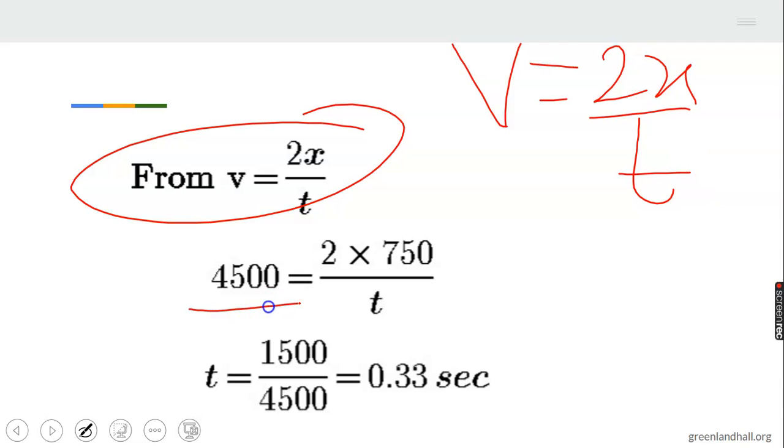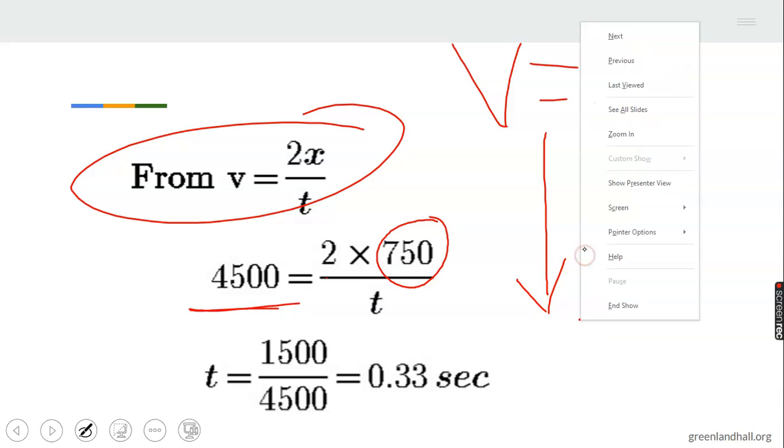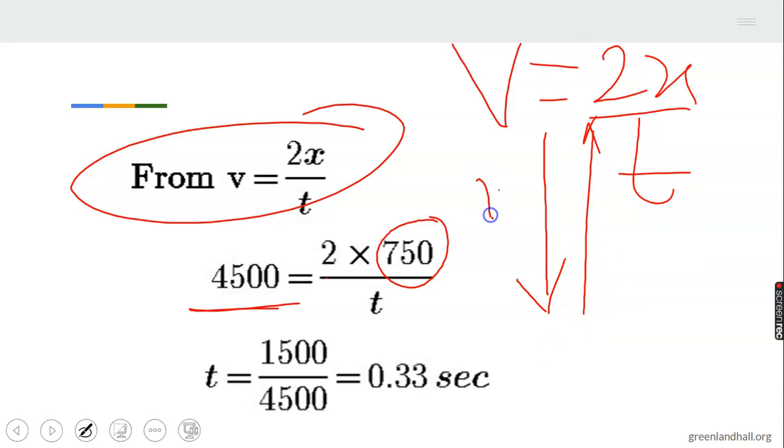Velocity is equal to 4,500. The depth of the sea is 750 multiplied by 2 because the journey is to and fro. The reflection is to and fro. Waves are sent down and reflected by the ocean bed. So 750 to and 750 fro gives 0.33 seconds. That is the time between the sound being emitted and the echo being received: 0.33 seconds.